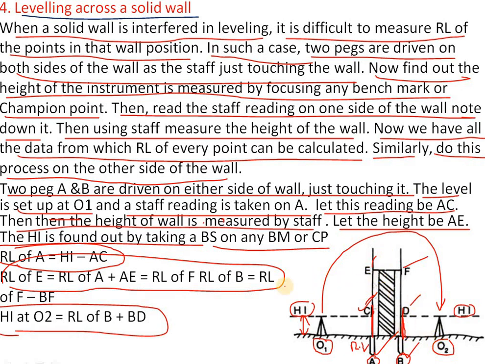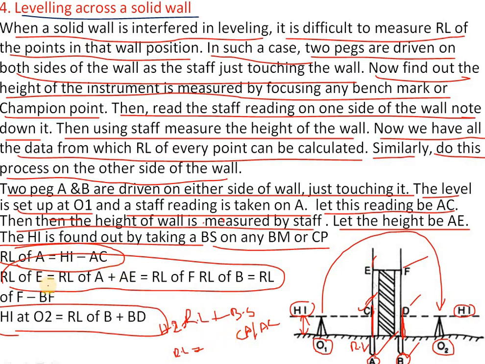Okay, so there is no need for confusion here. To get the first height of the instrument, our formula is RL plus BS. Here BS is what we call CA or AC. But we are calculating RL here. This is for the height of instrument: HI is equal to RL plus BS. But to get the RL of A, we have to do the minus, that is HI minus BS. So we will get RL of A.